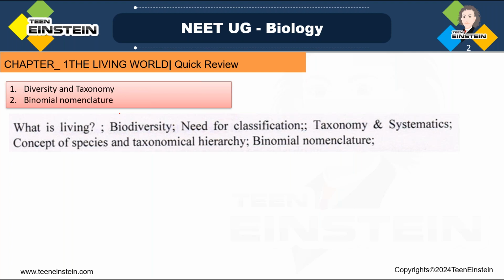This is the NEET syllabus, from which I have copied this. In the NEET syllabus, we need to learn what is living, then biodiversity, need for classification, taxonomy and systematics, concept of species and taxonomical hierarchy, and binomial nomenclature. These are the main topics we need to learn for the NEET exam from this chapter. Clear? So let's start with the first topic.